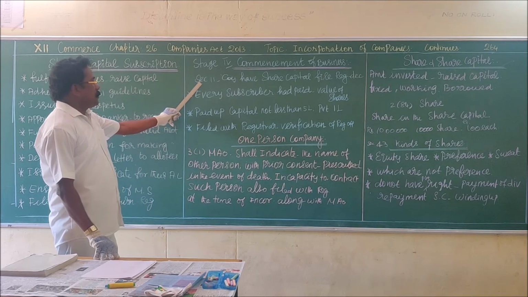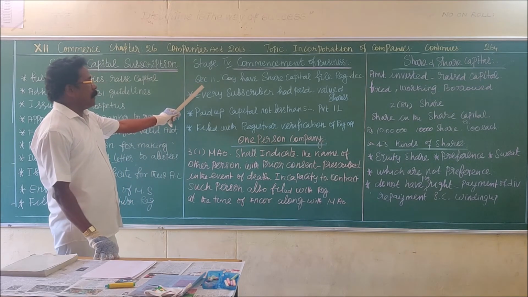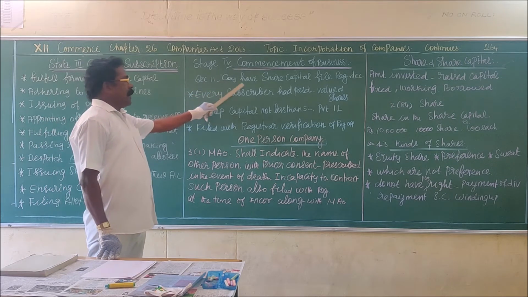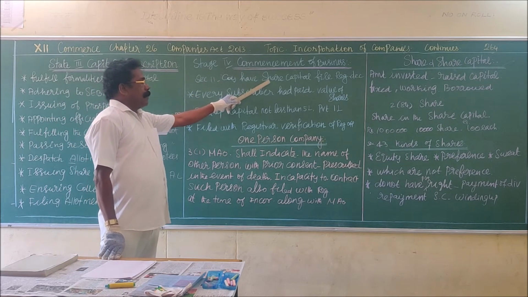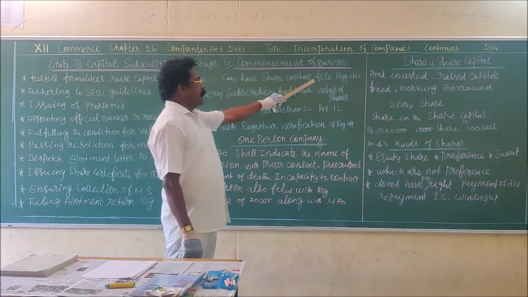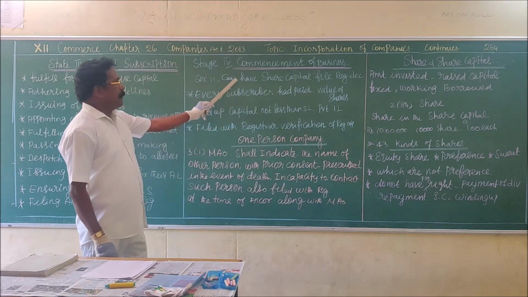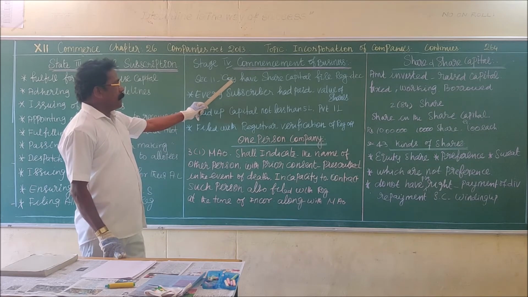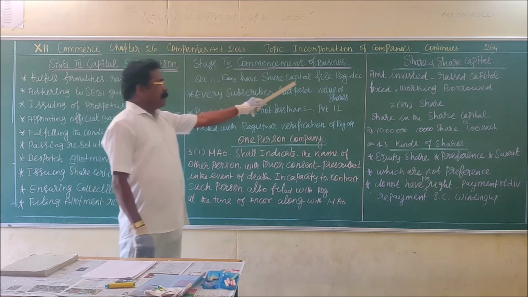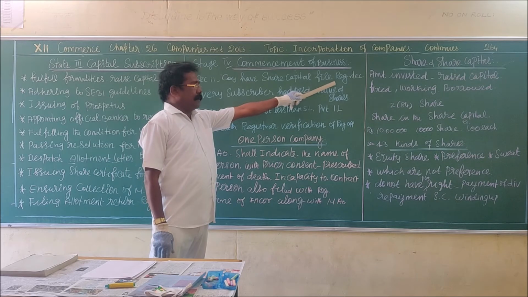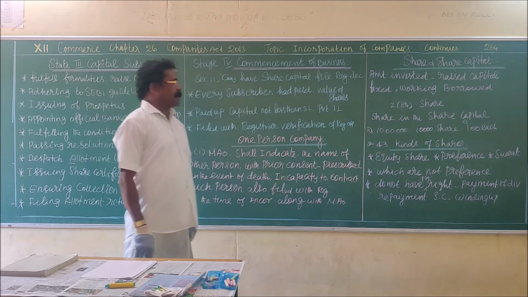As per section 11, the companies which have share capital file a declaration with the registrar of companies.